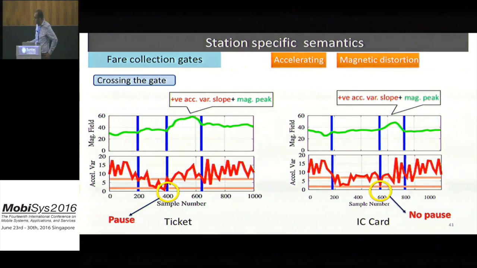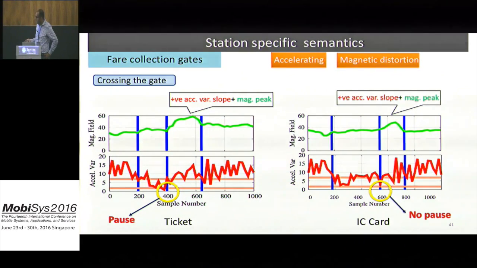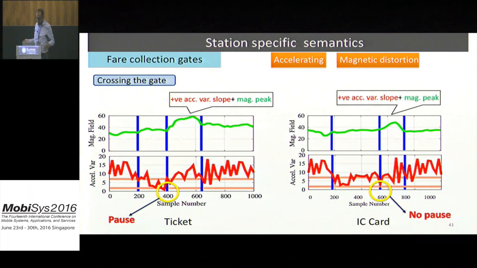Then the user accelerates his movement. And at the same time, as shown here and here, there will be a magnetic distortion resulting from the metals and electronic chips installed in this gate. However, the difference between crossing the gate using a ticket or using an IC card is that when the user crosses the gate using a ticket, he has to stop for a while, which is reflected in acceleration variance that reaches zero for a while, which means that the user paused in order to put the ticket into the vending machine.